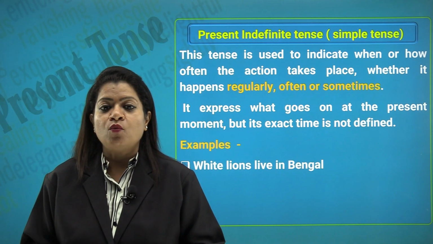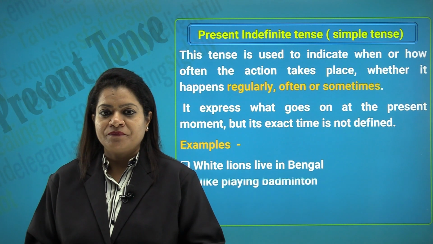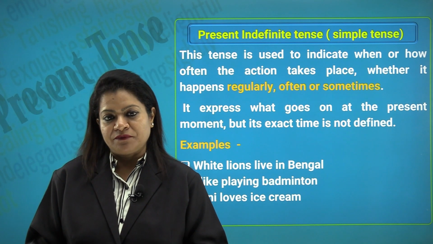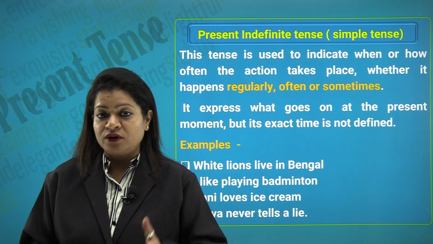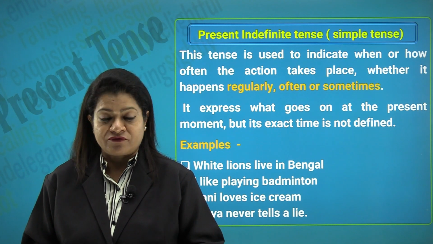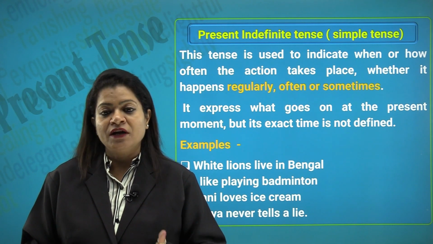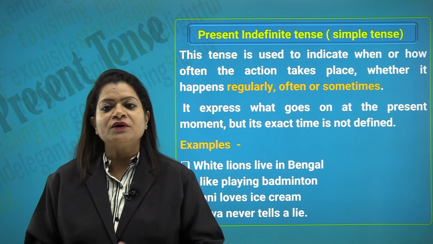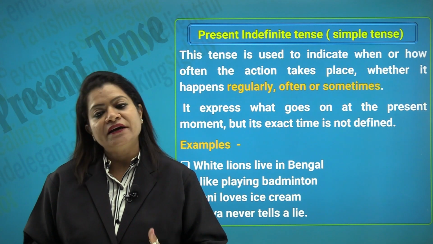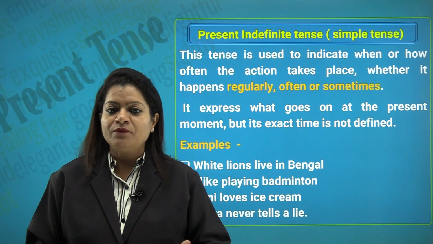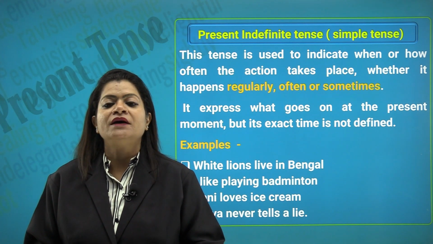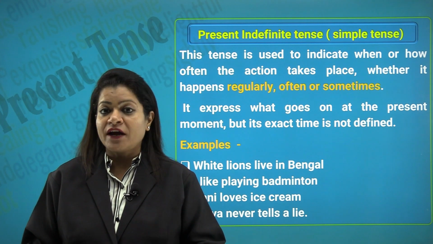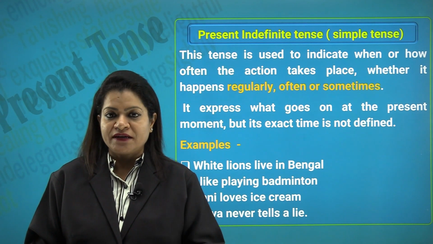For example, white lions live in Bengal. I like playing badminton. Rani loves ice cream. Satya never tells a lie. So in these sentences, if you look at the verb live, it's something that's a continuous action and is going on. Playing, again something which is continuously going on. Loves is something which has become a habit. Never tells a lie, again something which is a habit. So a habitual action is also denoted by the present indefinite tense. For example, I study every day at 5 p.m. So that's my habit, I will do it every day.